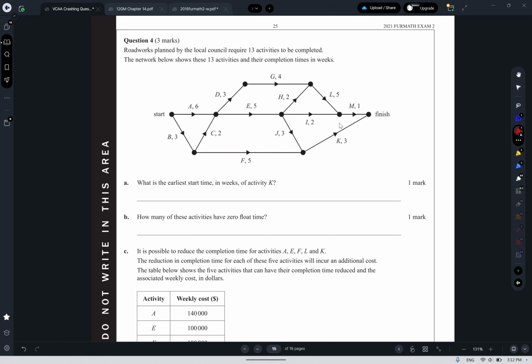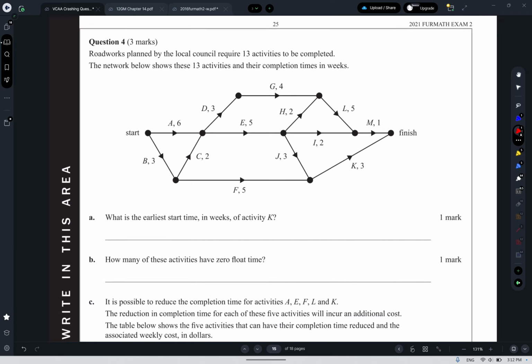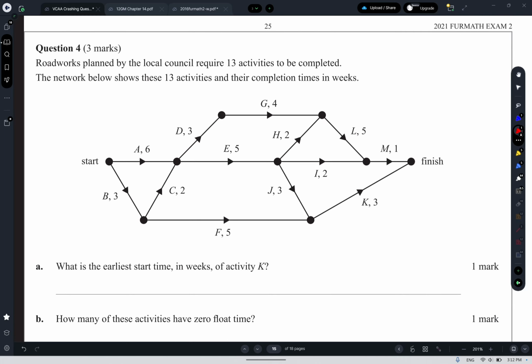Hello, this is the 2021 General Math Exam 2 question 4 of networks. So we have roadworks planned by a local council with 13 activities to be completed, with their activities and completion times in weeks shown. What is the EST of activity K? So K is this guy over here.